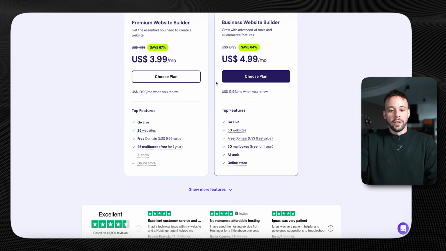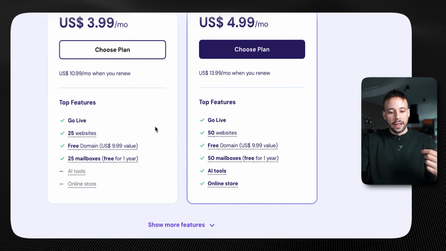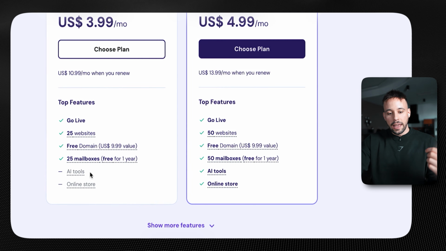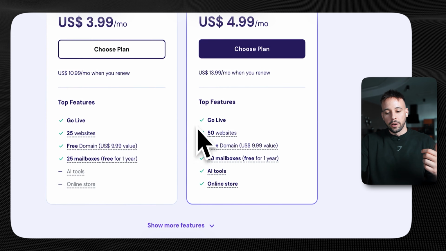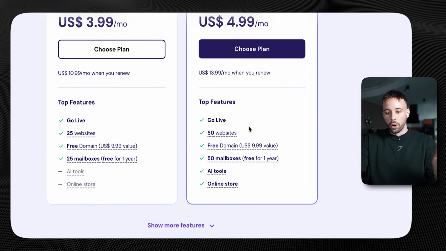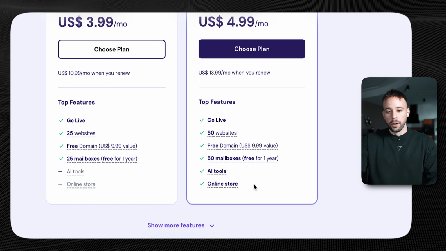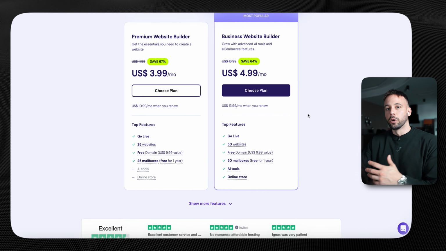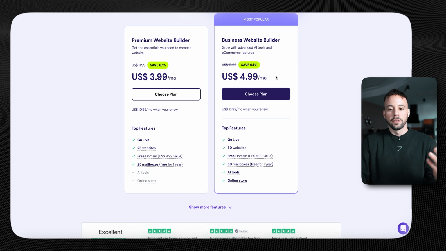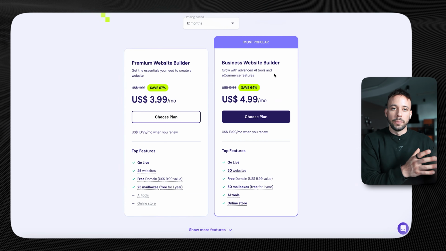You can also scroll down here and see their features: go live, 25 websites, free domain, 25 mailboxes, AI tools, and online store, which this one doesn't include. This one here includes everything on this one, but more. You can do 50 websites, free domain, 50 mailboxes, AI tools, and online store. So if you're planning to use the AI website or blog builder, I highly recommend you go for the business website builder. And once you choose your plan, you're going to be able to make your website go live.